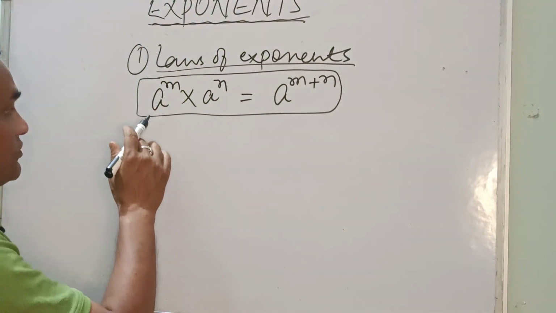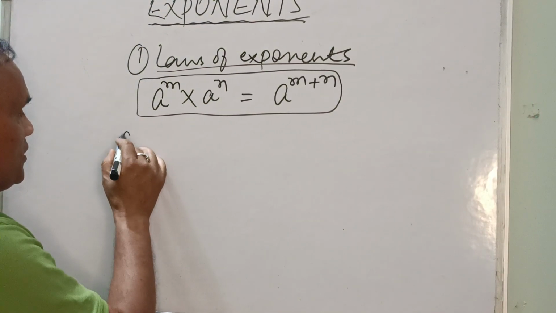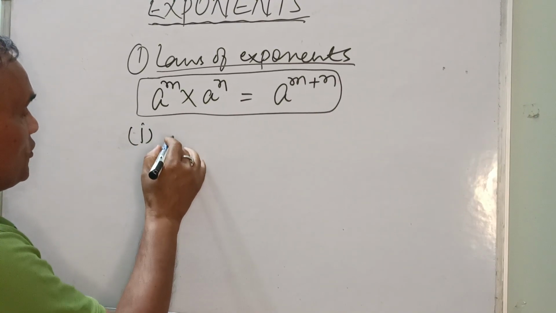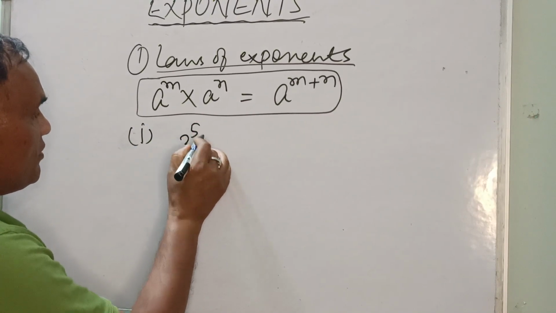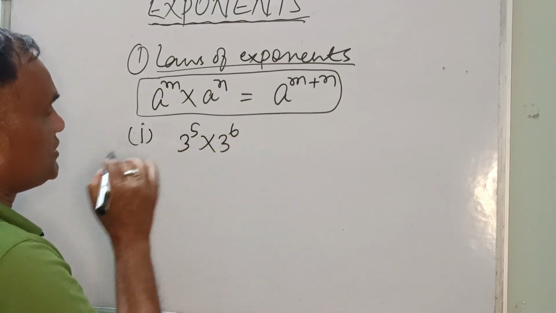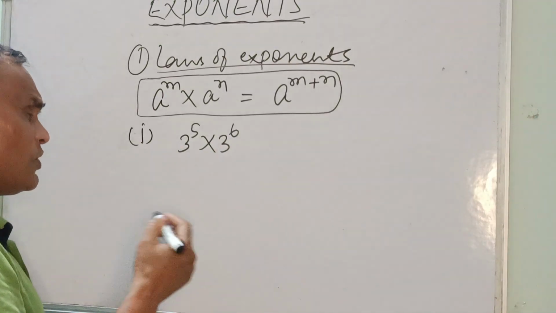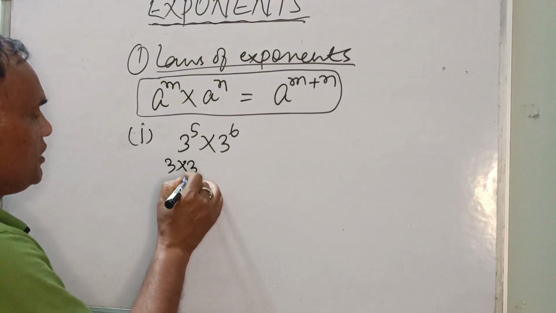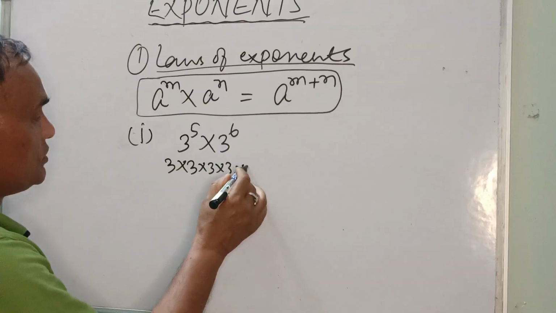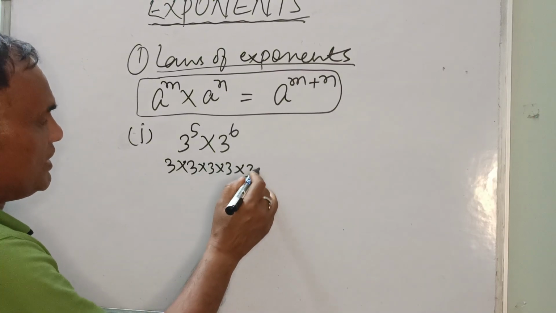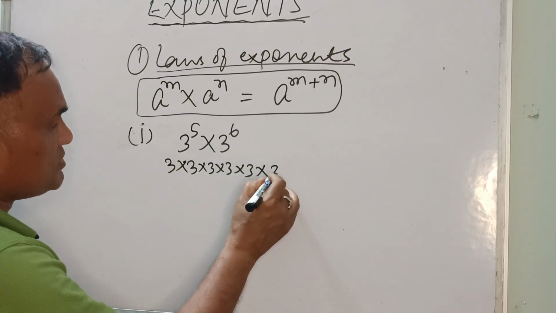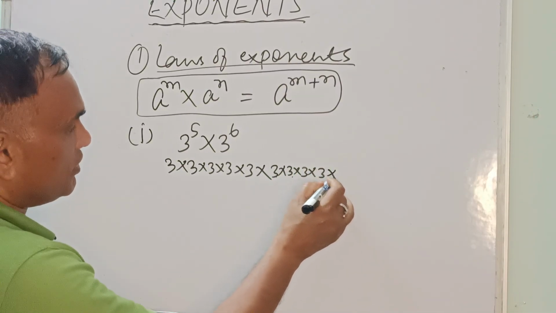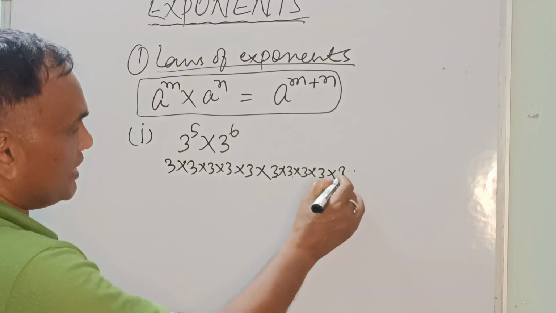Now we'll take another example. Suppose you are given 3 to the power 5 into 3 to the power 6. What does the traditional method say? You multiply 3 into 3 into 3 into 3, 1, 2, 3, 4, 5. Again you multiply 3 to the power 6, 3 into 3 into 3, 1, 2, 3, 4, 5, and 6.